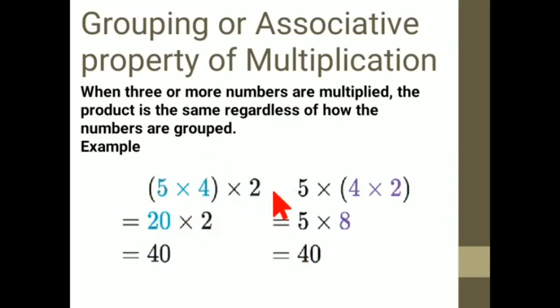Okay. But grouping takes place sometimes with different numbers. Say here 5 into 4, here 4 into 2. But see, result is same, 40. Alright, so do not get confused. Just the numbers are grouped differently to have a result. Okay, so the grouping or associative property means that only. So moving on to the next property